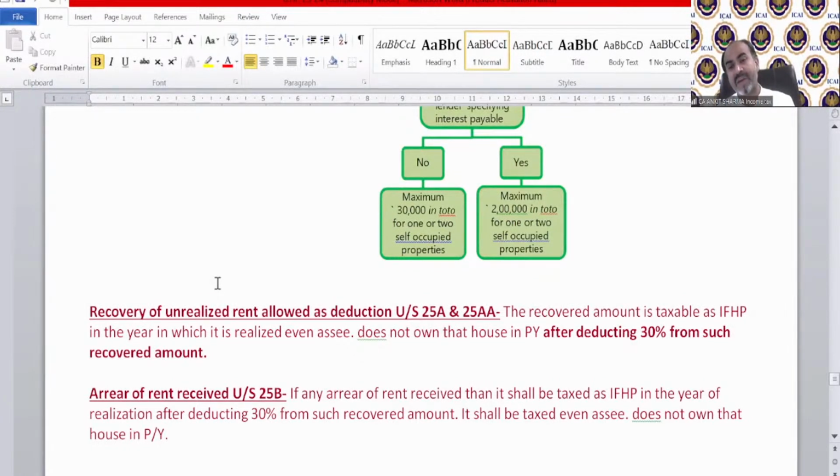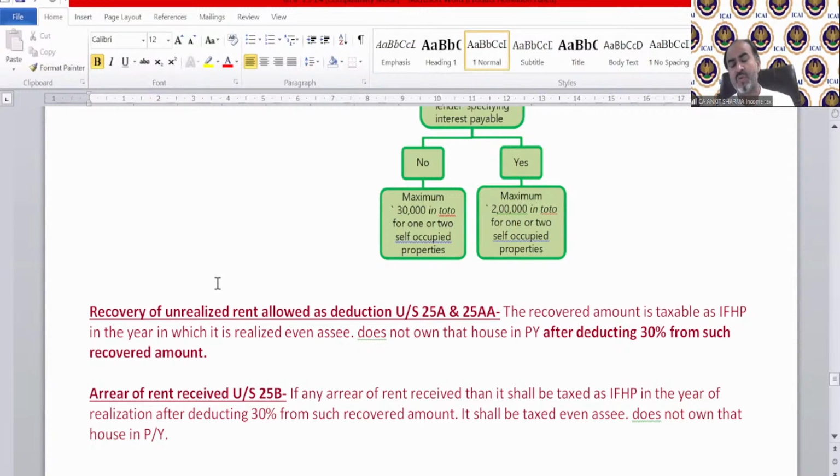Why 70%? Because 30% is treated as standard deduction. After the 30%, 70% is going to be taxable. So if you are receiving 40,000 of unrealized rent in the current year, recovery of unrealized rent of any preceding year, then 70% of 40,000, that means 28,000, is going to be taxable as income from house property.